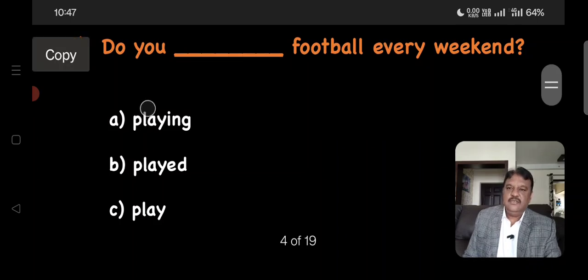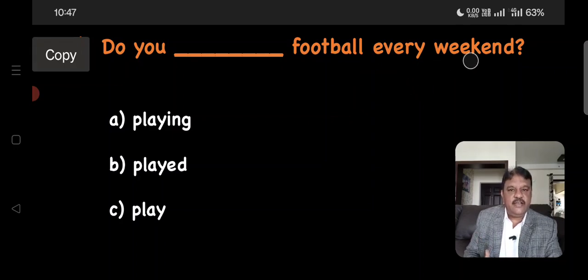Question number 1. Do you dash football every weekend? Friends, here the action of playing football every weekend is taught in this question, right? Good. So the action of playing football happens every weekend.